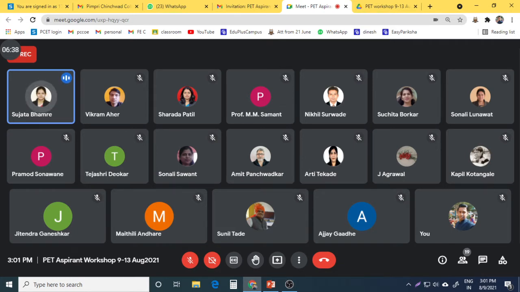Hard work is the key for success, and we Maths team are here to give the path for your hard work. So in this 5-day workshop, which is basically for PATE aspirants, we will guide you and give you the tricks for how you can attempt the questions with the correct answers and definitely in a short time.